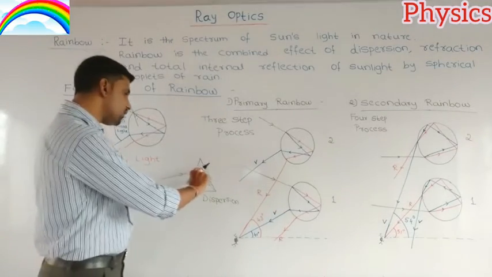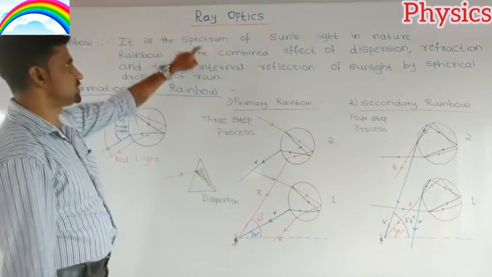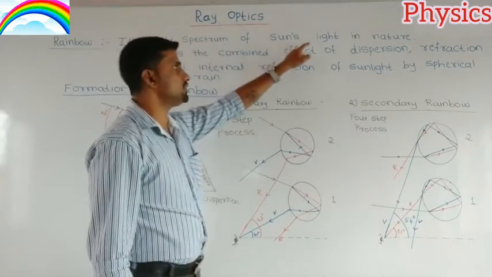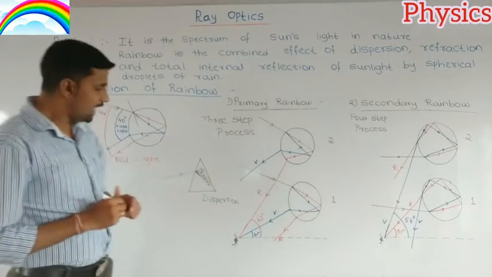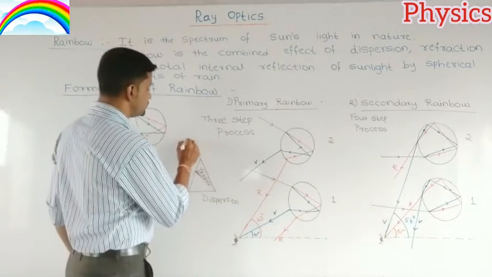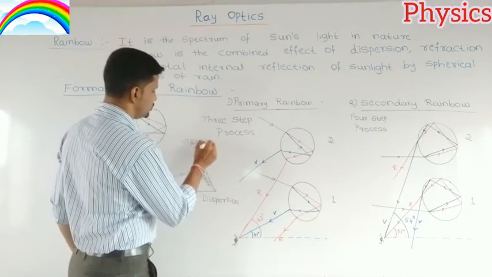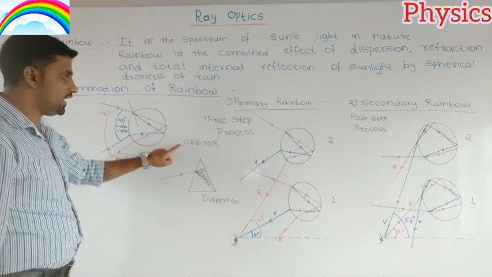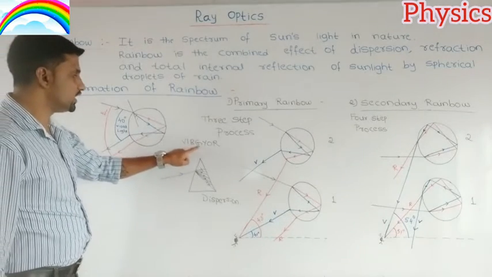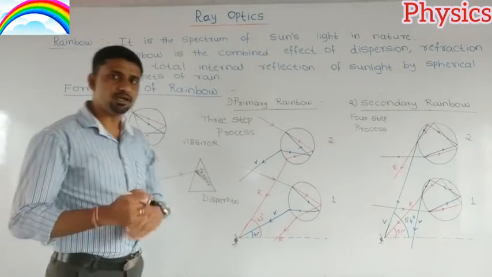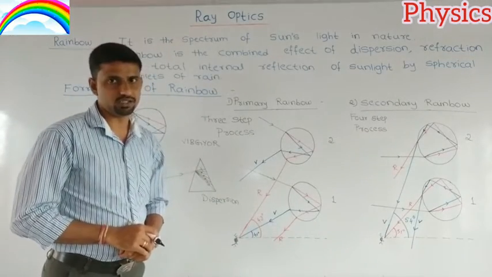This set of colors is what we call a spectrum. So a rainbow is the spectrum of the sun's light. These 7 colors are named VIBGYOR. Here we observe violet, indigo, blue, green, yellow, orange and red colors with different wavelengths and frequencies.